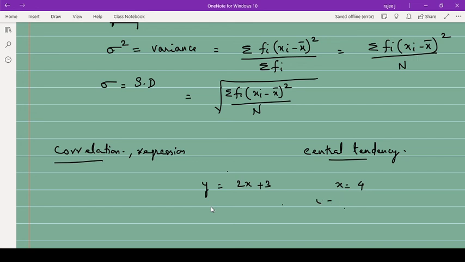So this is what we are going to do in the next chapter, and after that you have the probability chapter. Probability means how to find out that, all of which we have to study there.